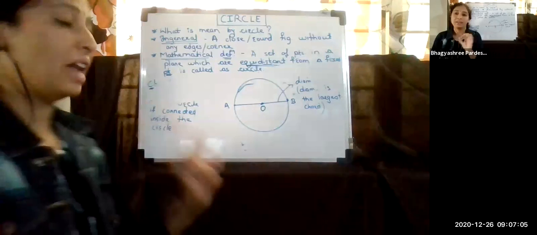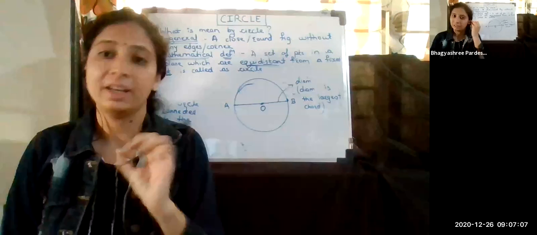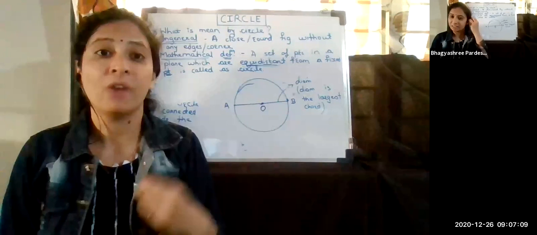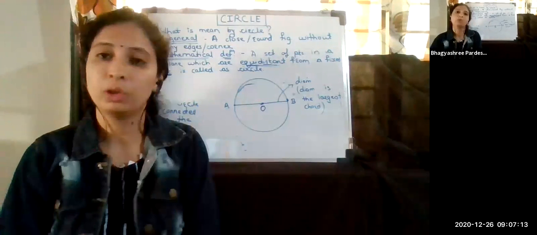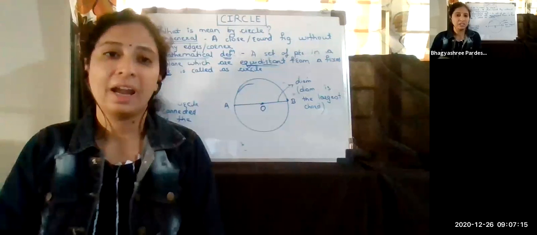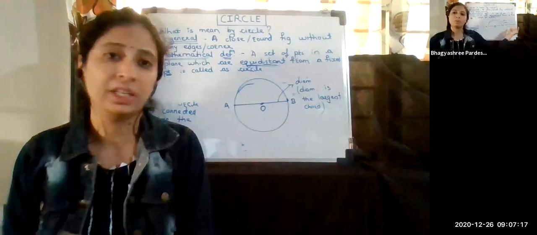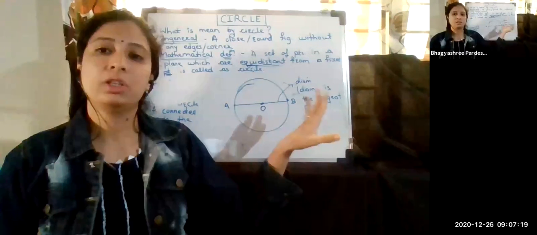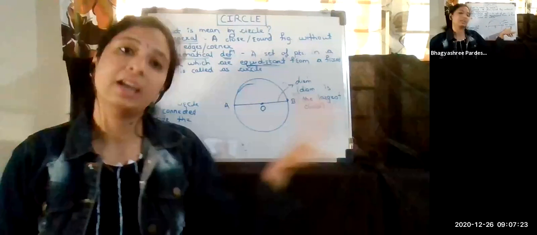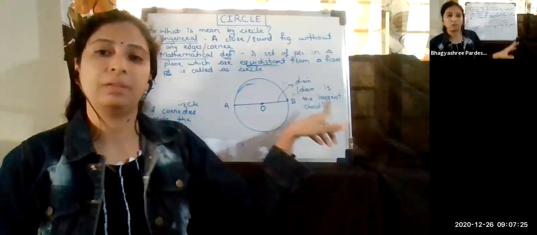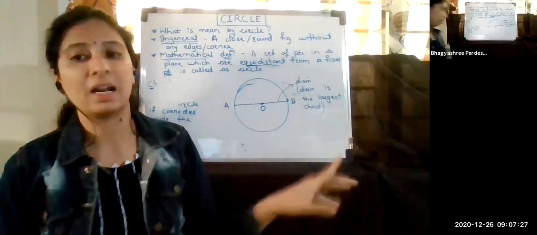This is regarding your 10th standard also. And when you go to 12th standard and give the engineering entrance exam, this type of thing is asked in MCQs. Some question is given, and there you have to use the concept that diameter is the largest chord. So remember, this is very, very important.